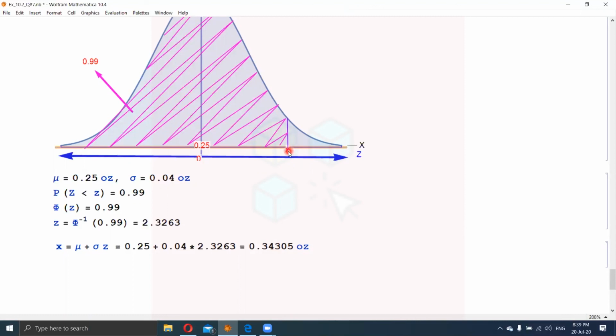So 0.34 is here on the number line. In the first step we find z, and in the next step we find the corresponding value of x, and we found z is 2.3263 and x is calculated as